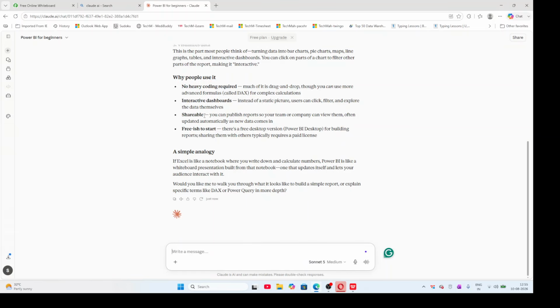If you could not understand what is shareable, and if you are from a Telugu background, you can type, explain shareable in Telugu. You can type it here and press enter. Then it will reply in a very simple way. Like ChatGPT, if you know how to use ChatGPT, then you will know how to use this Cloud AI also.